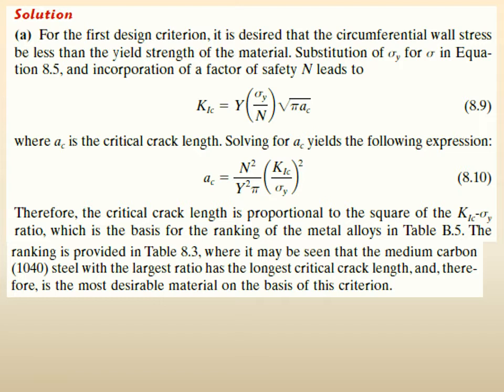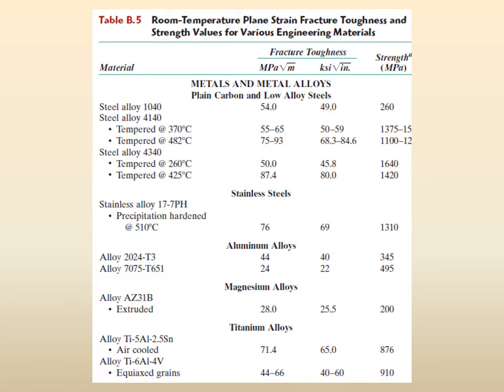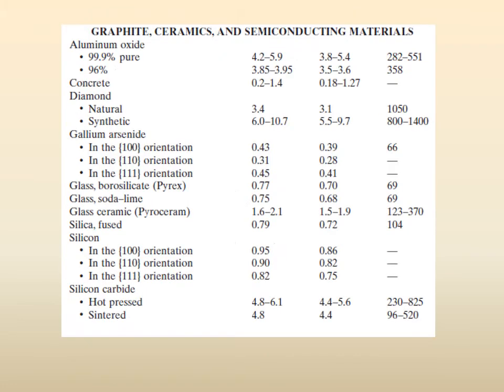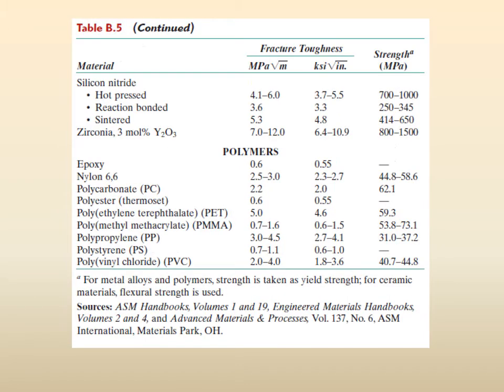So the same equation, K1 is equal to y sigma root pi a, we rearranged it, we took it to the critical level and separated out a, the critical crack length that we will need, and then we saw how to solve it. And we have the table, all the different metals are there. There are ceramics and other semiconducting materials also. There are polymers and furthermore materials in the table. It's a very nice big table with values of fracture toughness and yield strength or strength.